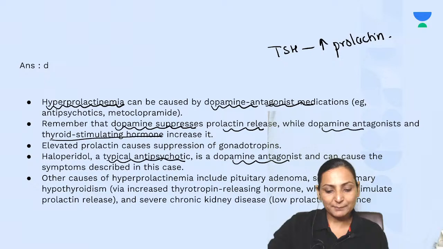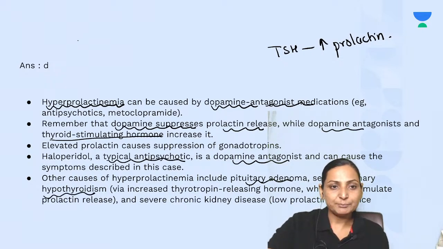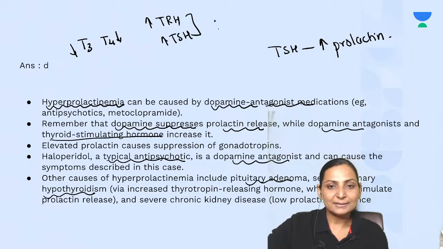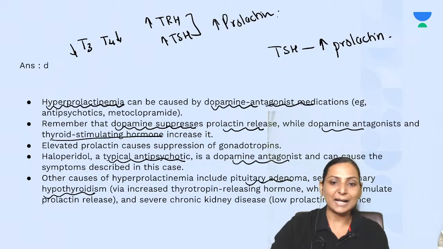Other causes of hyperprolactinemia which we must take into consideration are adenoma or very severe hypothyroidism. Because in hypothyroidism, there is a decrease in the level of T3, T4, which causes a release of TRH and an increase of TSH, and these factors also increase prolactin.